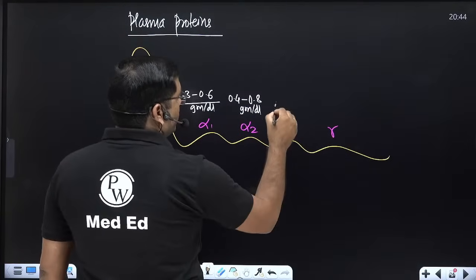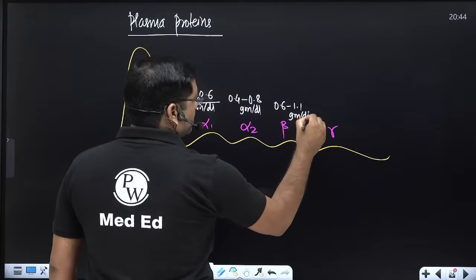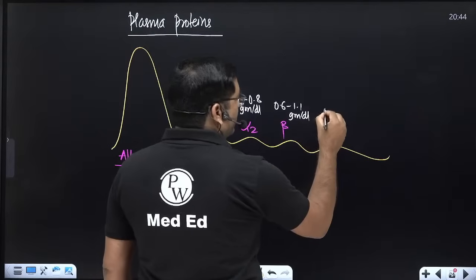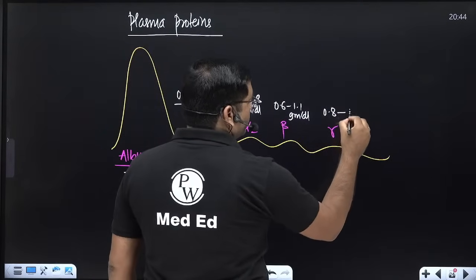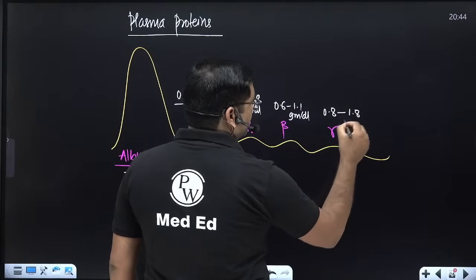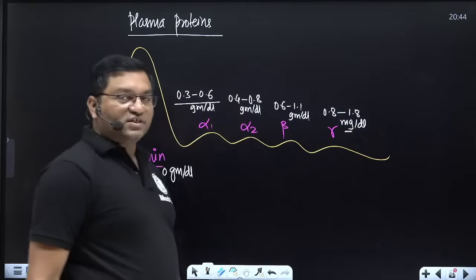It is 0.6 to 1.1 gram per dl, beta globulin, and this is 0.8 to 1.8 milligram per deciliter. This is in milligram. Globulins, it is in the milligram.